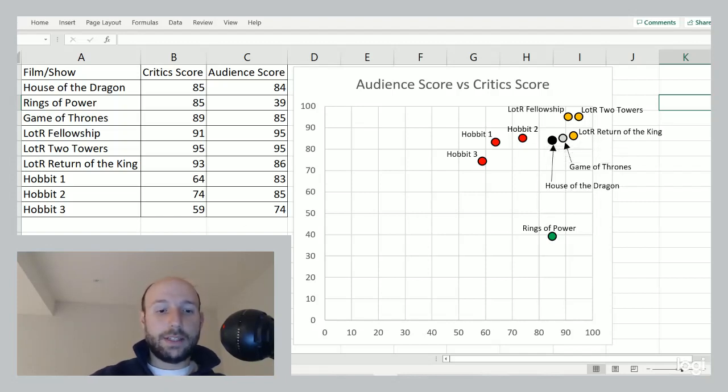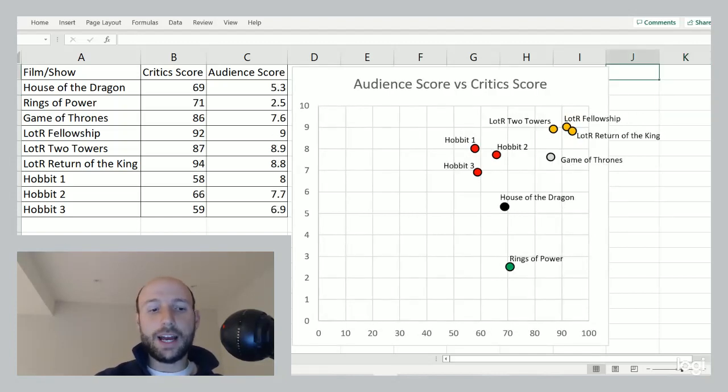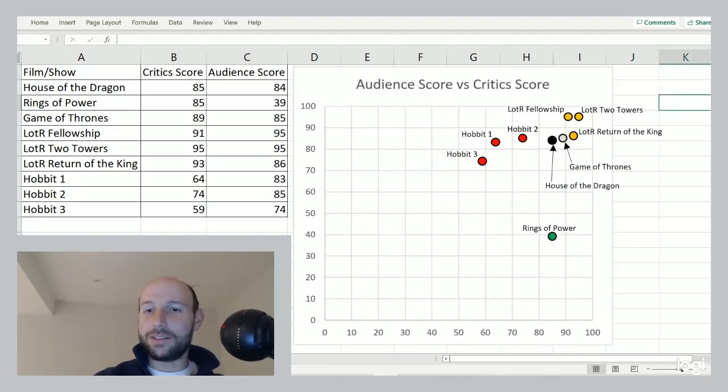So now we can look at the same information, but looking at the Metacritic scores. And Metacritic versus Rotten Tomatoes, the only real difference is actually for House of the Dragon. Other than that, the trends are the same. And we'll see that for Metacritic, in general, the audience and the critics are a little less forgiving. They are more critical. So here are the Metacritic scores. Okay, so you see everything is a little bit farther down or farther to the left, right? When we compare Rotten Tomatoes to Metacritic, right?